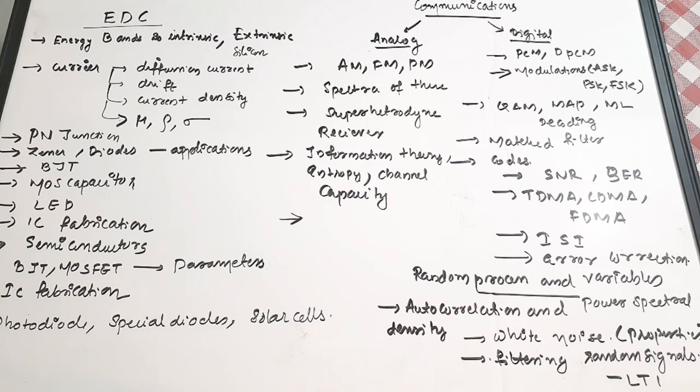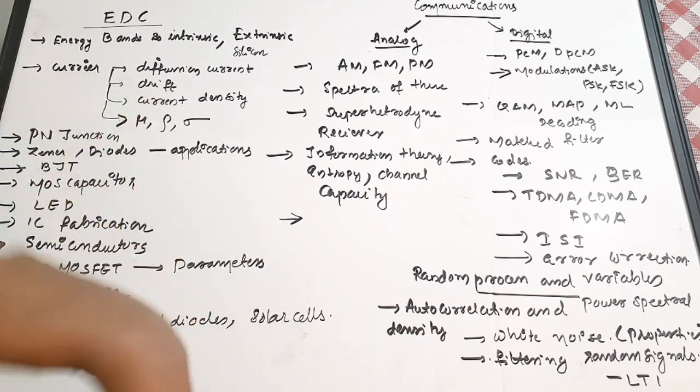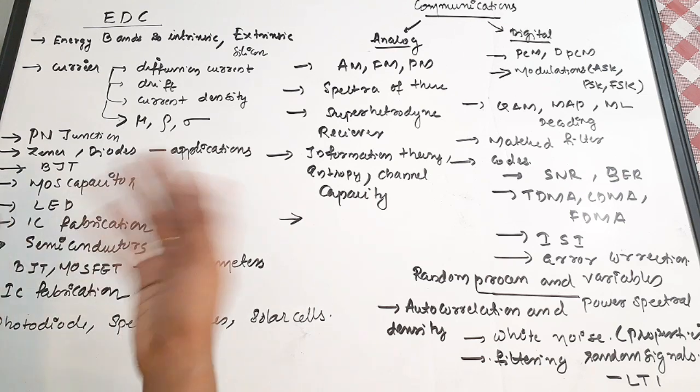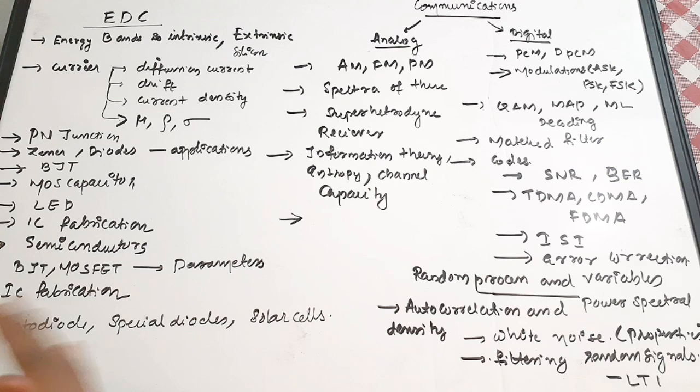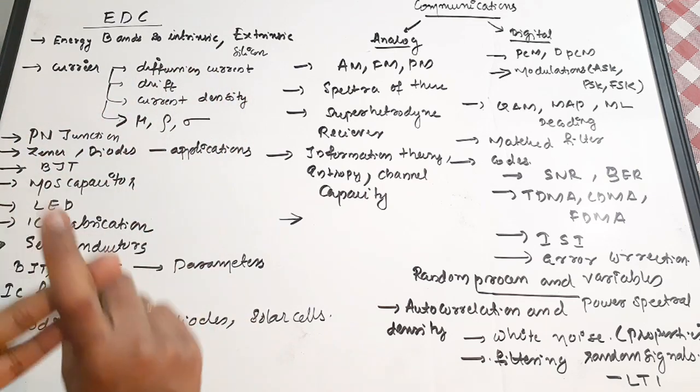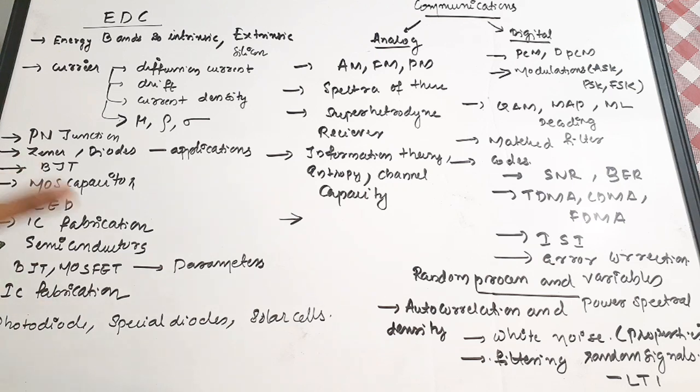So for EDC, we have to start from the very basic semiconductors. The energy bands, Fermi energy level, valence band, conduction band, movement of carriers, for the case of intrinsic and also extrinsic silicon or any semiconductor, germanium also. Their mobilities, their comparison, that is the mobility comparison of silicon and germanium. These are also important. Then for the case of carriers, the diffusion current, drift current, current densities, diffusion and drift current densities are very important.